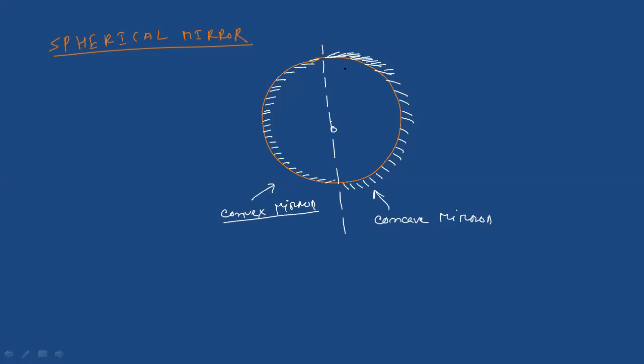Now draw this right hand side separately below this figure. Give an arrow mark here. That means spherical mirrors are of two types. You can write down.